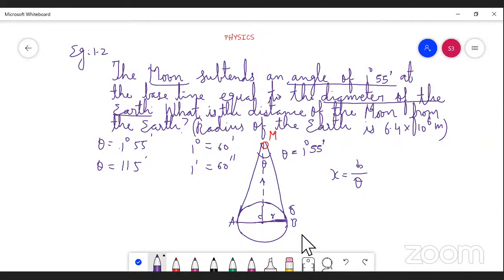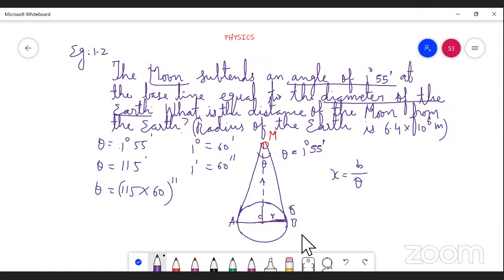So here theta equal to 115 into 60 seconds. So now it is converted to seconds.